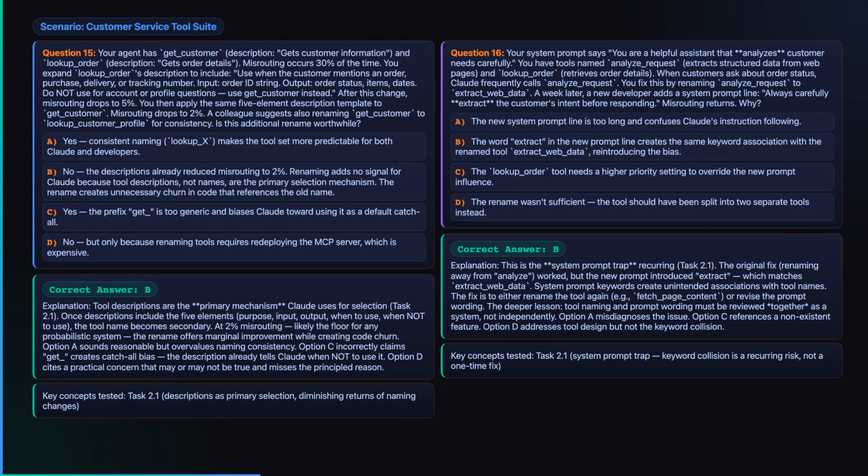The new prompt introduced extract, which now lines up with extract_data. That reactivates the same selection bias under a different word. The lesson is bigger than this one rename. Tool naming and prompt wording have to be reviewed together as one system, not as isolated edits.